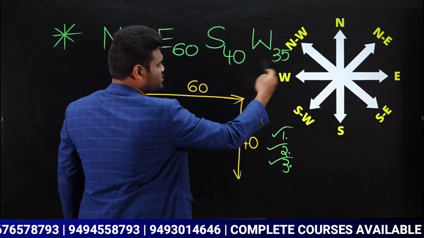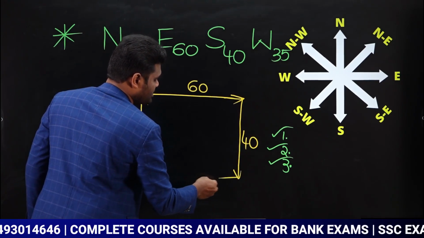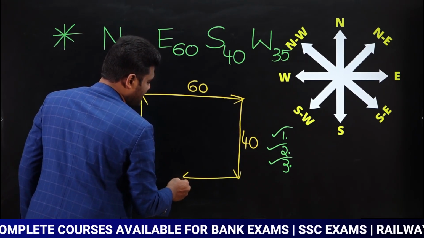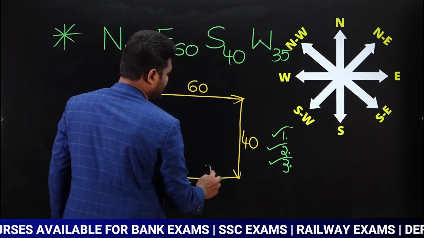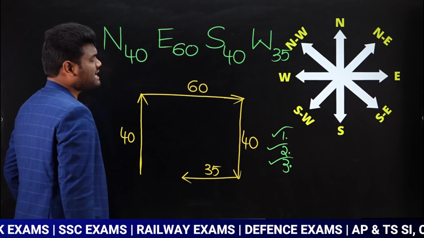So west is in this way, that is towards our left hand side. So he is going to travel towards west. West how much? He traveled towards west 35 meters. Okay, 35 meters. Now, what is our question?